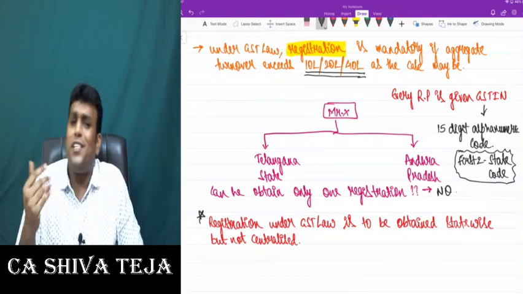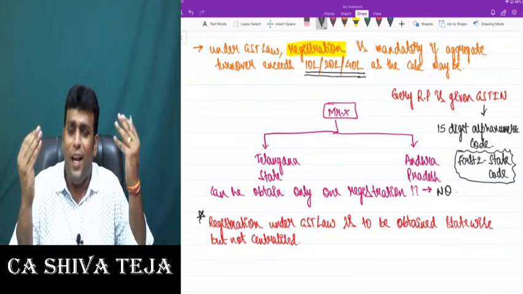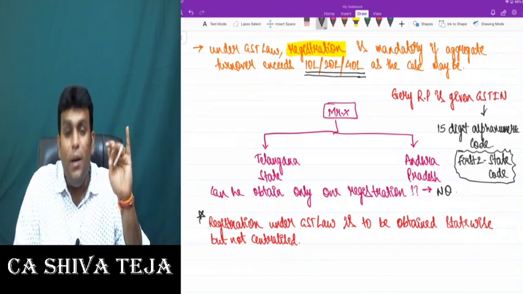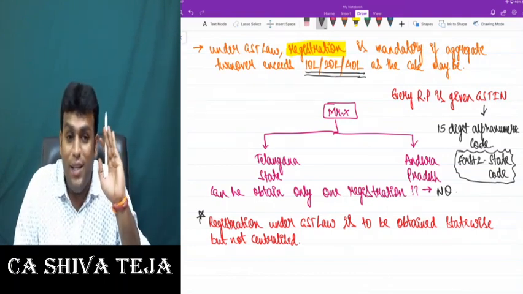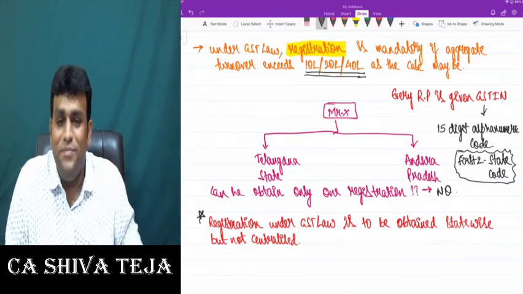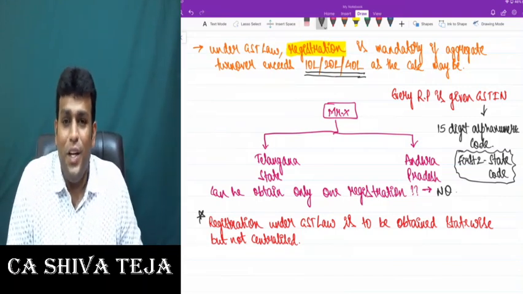Are we clear? Exceptions are there, some special cases are there where we take centralized registration, but in general you should always take state-wise registration but not centralized. Are we clear? Come on, take these points. If you are done, I'll move forward.